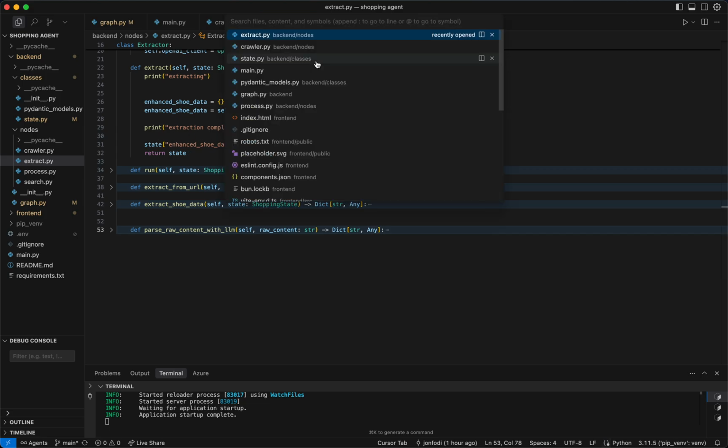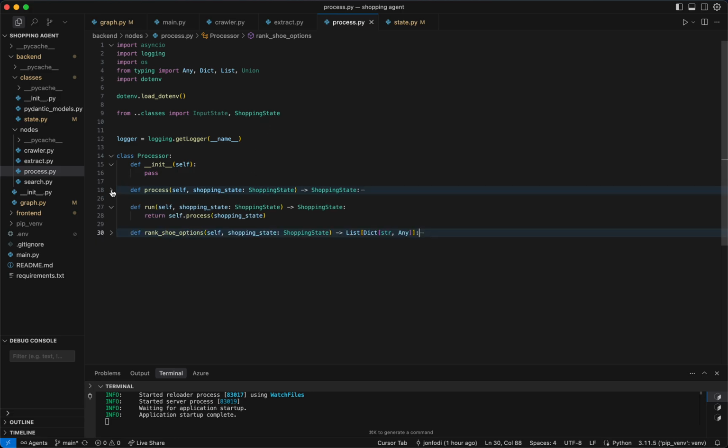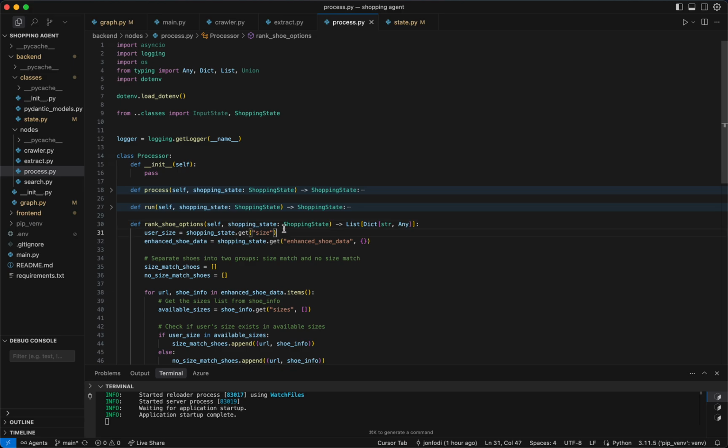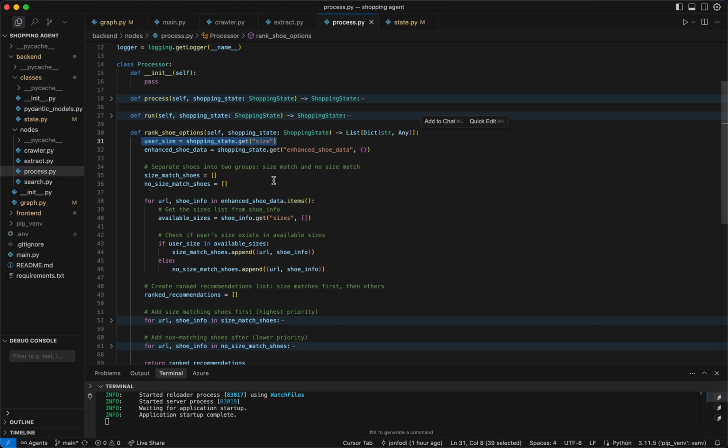And finally, we have process. The high level idea here is to take the input data from input state, as you can see here, because shopping state actually inherits from input state, which means it has access to all these fields. And the high level idea is to take the data that we've processed up to this point, which is this, and compare it against the input state, and then provide a ranking recommendation.